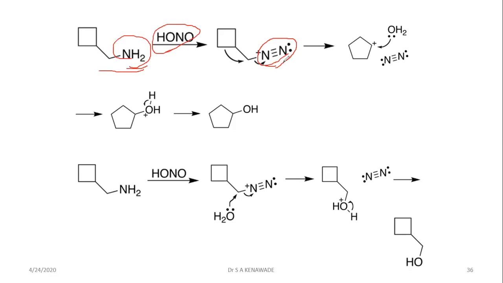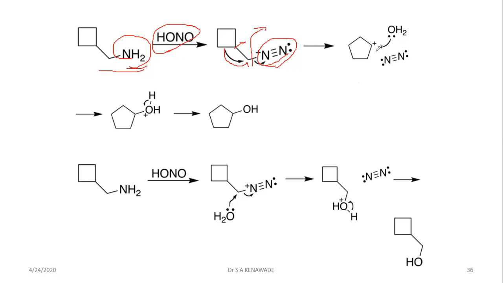Once the good leaving group forms, this four-membered ring is in a highly strained state. Hence, this bond will attack at this position and the nitrogen group will eliminate. This bond migrates to this carbon so that this carbon has one bond deficiency, that is a positive charge species.